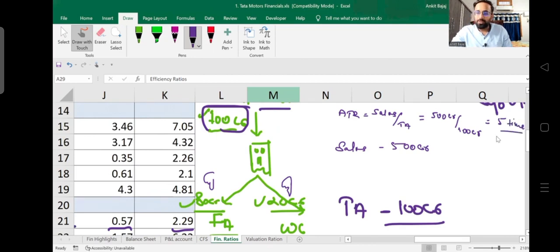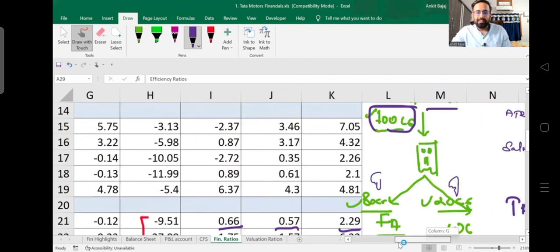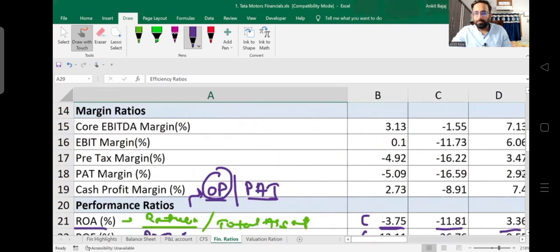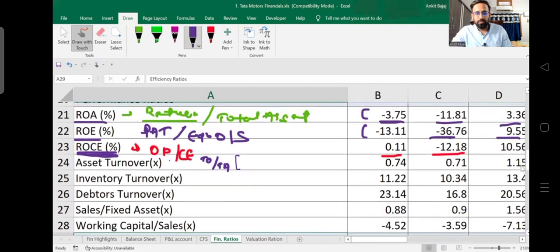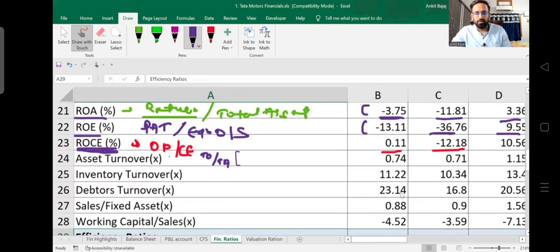This is what asset turnover ratio is. Now we will check what kind of turnover they are able to achieve. If I talk about Tata Motors, here you can see the asset turnover ratio of Tata Motors for the year 2021. It is 0.74. It shows that if Tata Motors has assets of rupees 100 crore, they are able to generate turnover of rupees 74 crore.